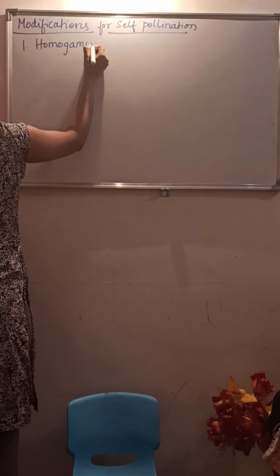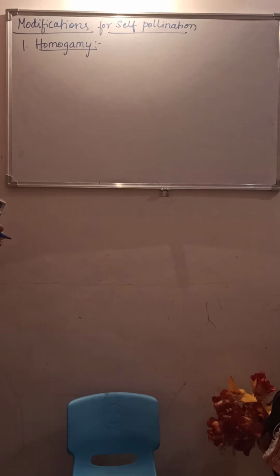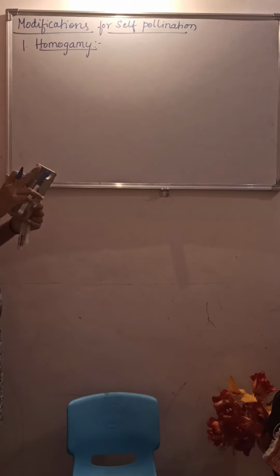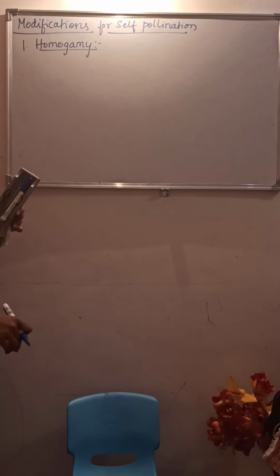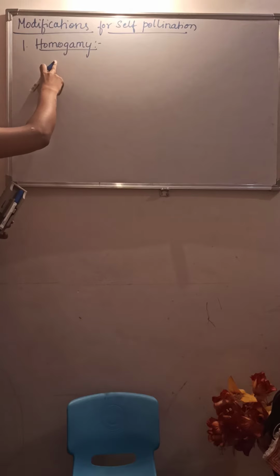homogamy. What do we mean by homogamy? Homogamy is nothing but the condition where the anthers and the stigma mature at the same time. As we are discussing, autogamy is quite possible in bisexual flowers, right? In bisexual flowers, the male and the female reproductive organs are present in a single flower, where they mature at the same time. Understood? The androecium and the gynoecium mature at the same time. That is nothing but homogamy.